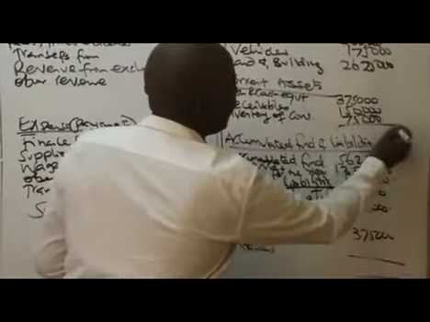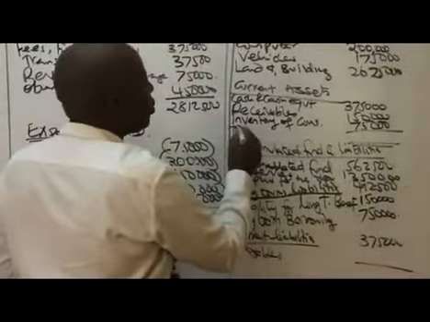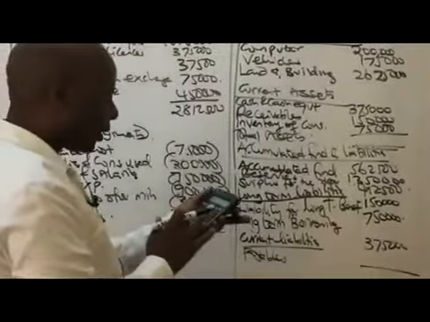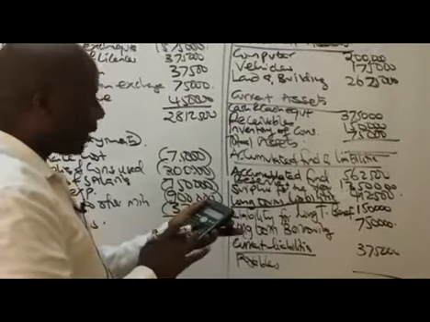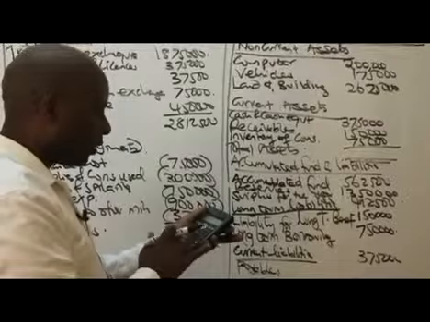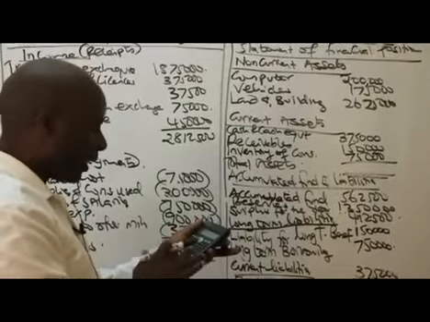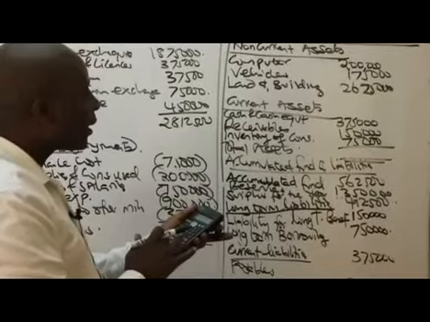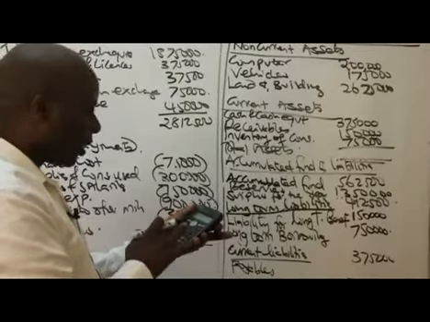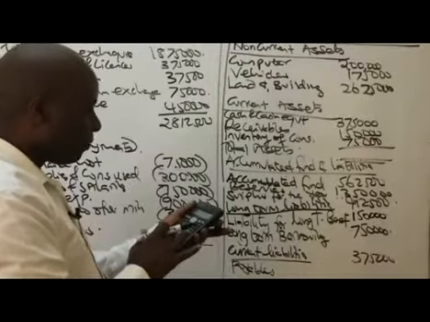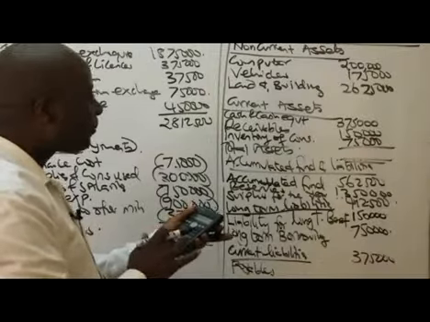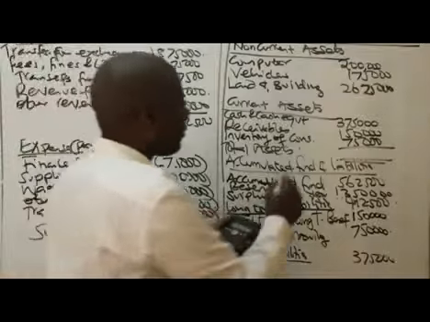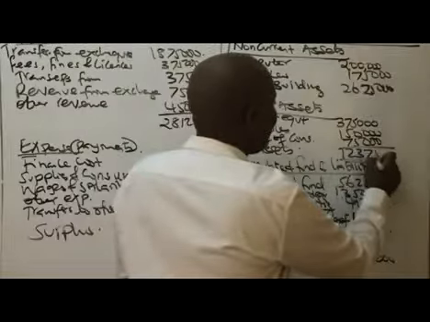Once you have that, what you need to do is to come and give us the totals here. First of all, start by giving us the total assets. Total assets, what do we have? We have 200,000 plus 175,000 plus 262,500 plus 375,000 plus 150,000 plus 75,000, which gives me 1237,500.